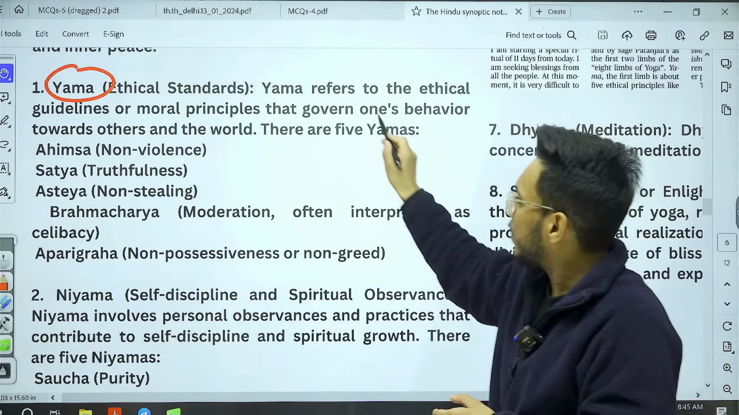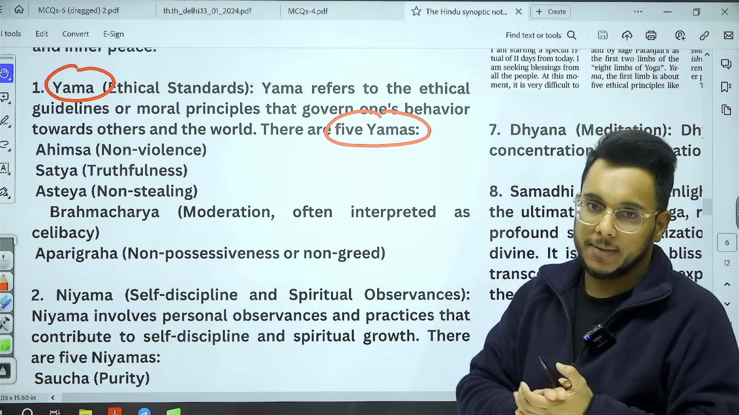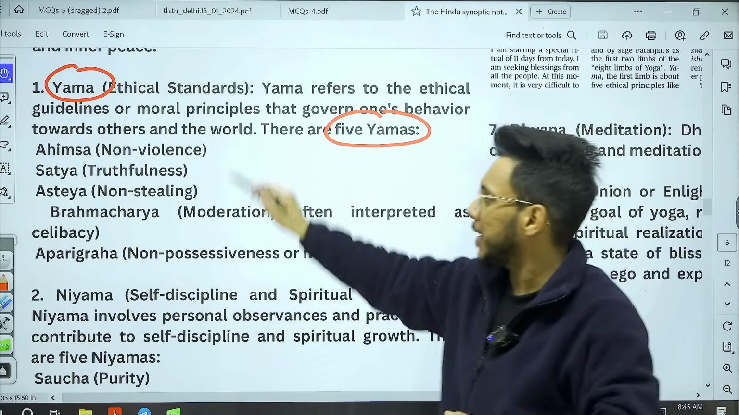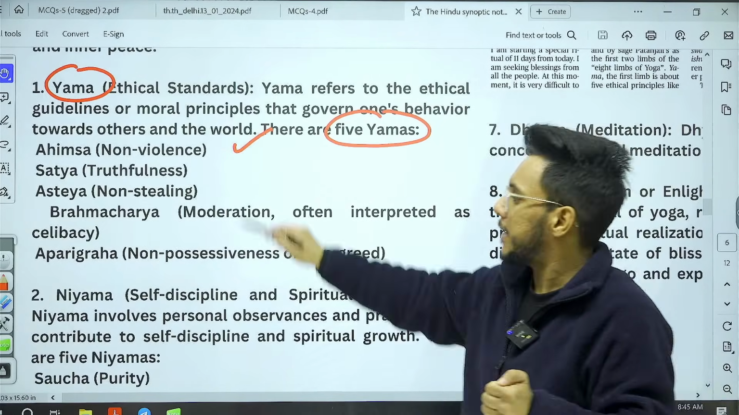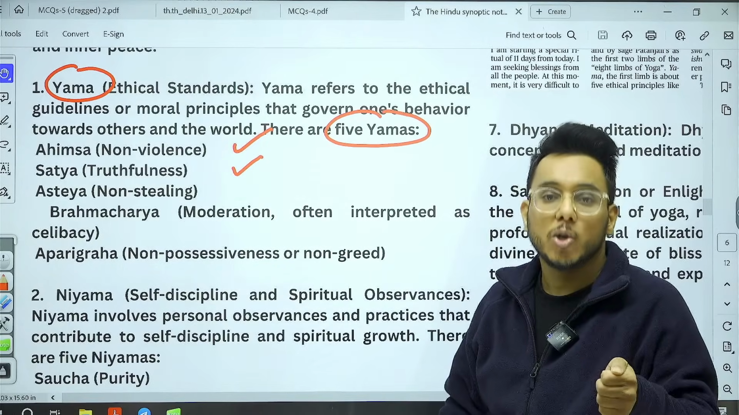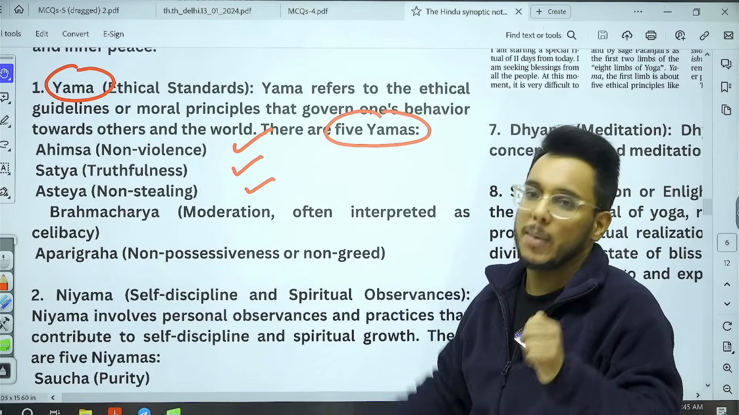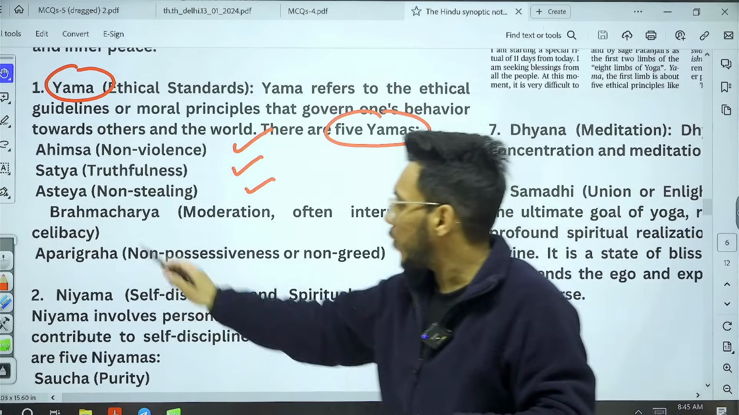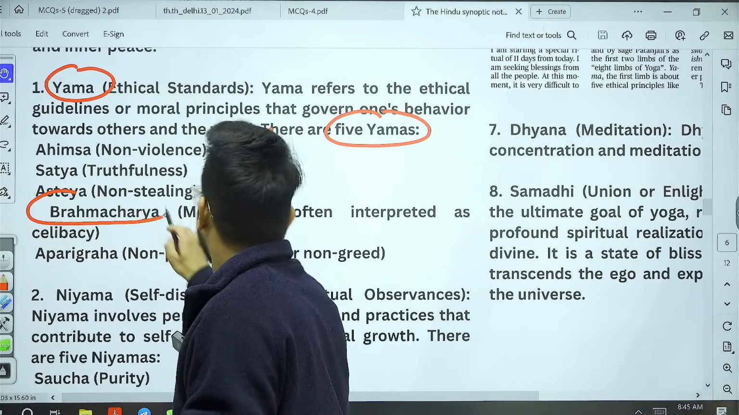Now, within yam, there are 5 ethical guidelines. Number 1, ahimsa, non-violence. Number 2, satya, that is truthfulness. Number 3, asteya, means non-stealing. Number 4 is brahmacharya.